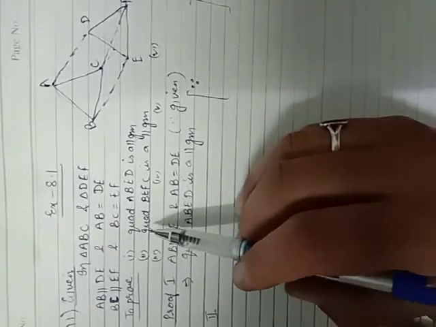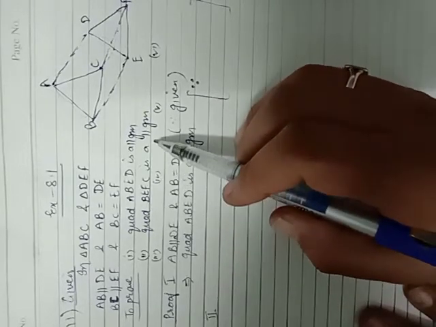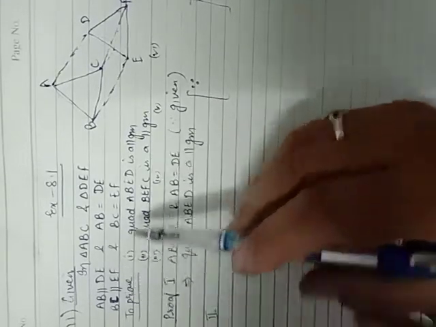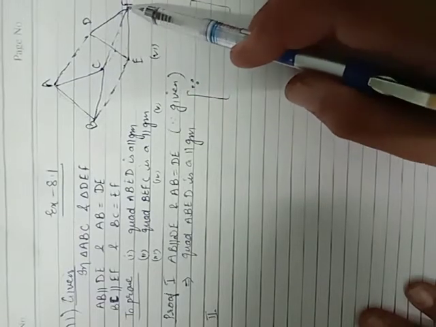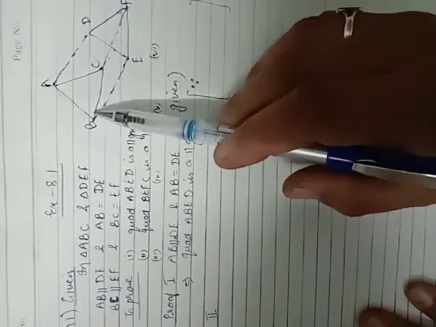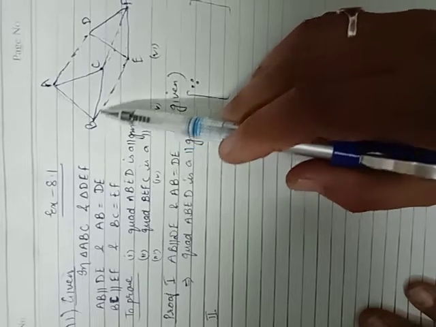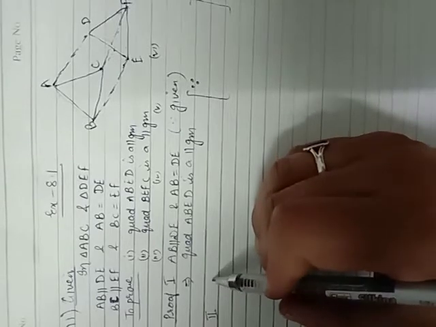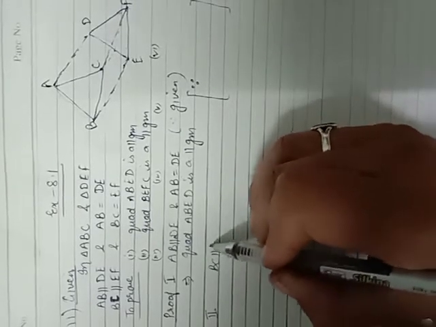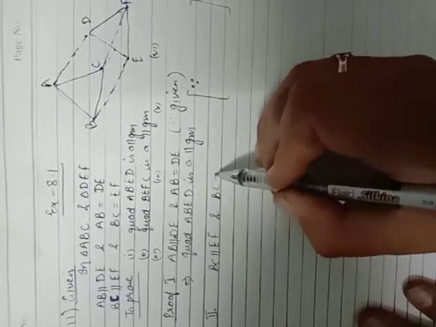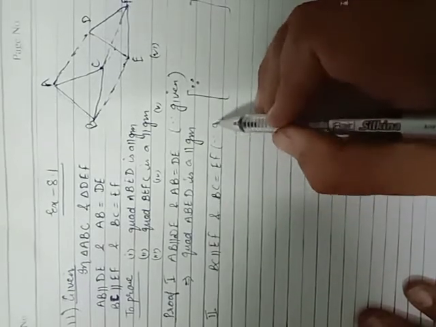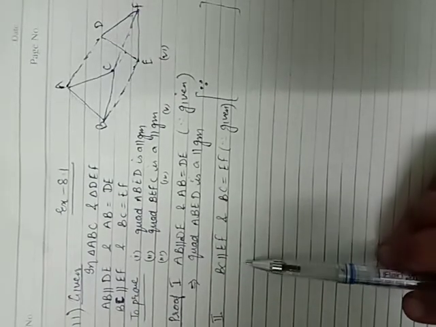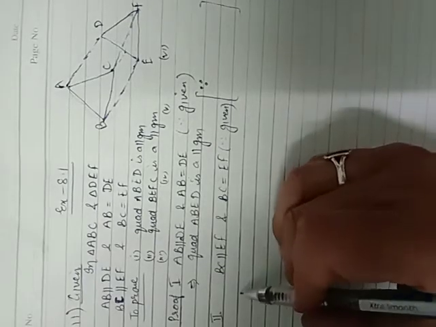See the second part. Quadrilateral BEFC is a parallelogram. BC is parallel to EF, BC parallel EF and BC equal EF. This implies quadrilateral BEFC is a parallelogram, as BC parallel EF and BC equal EF, it is given. Therefore, this implies quadrilateral BEFC is a parallelogram.